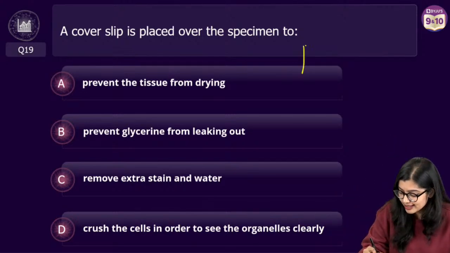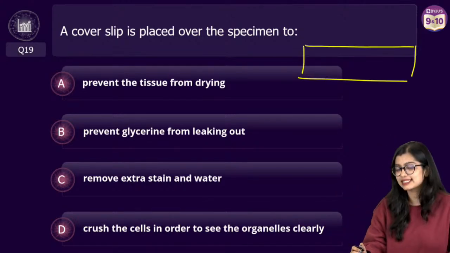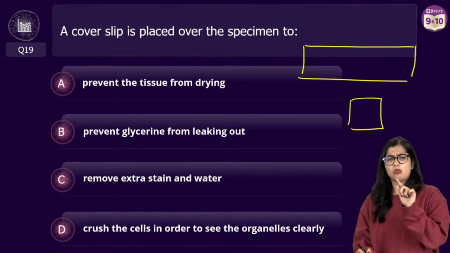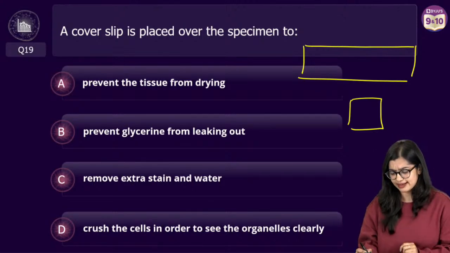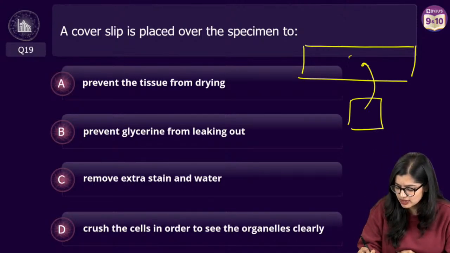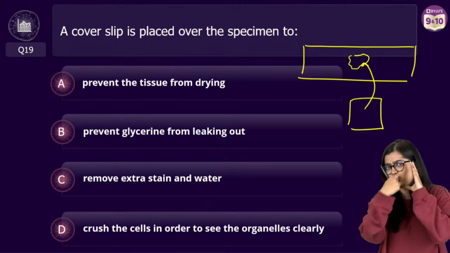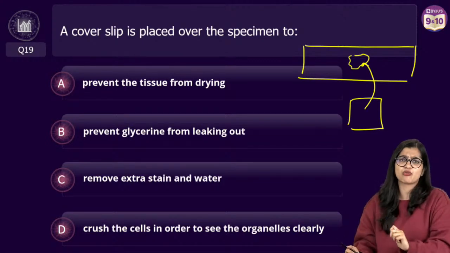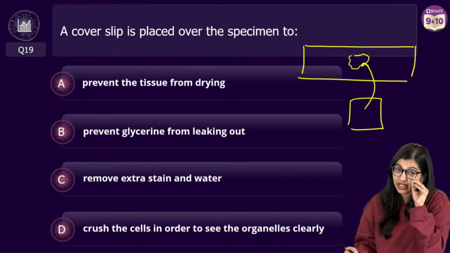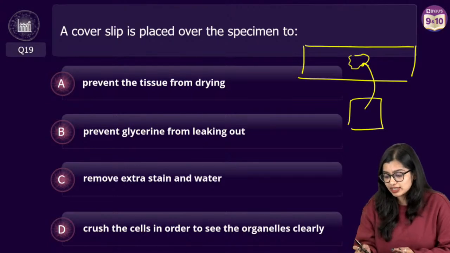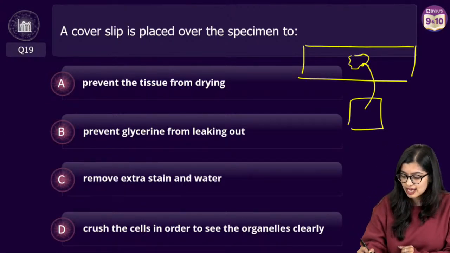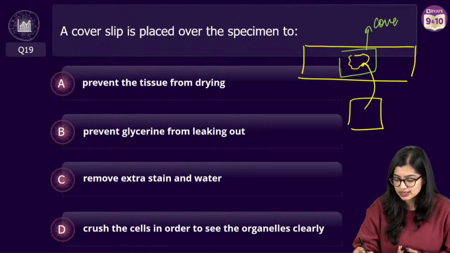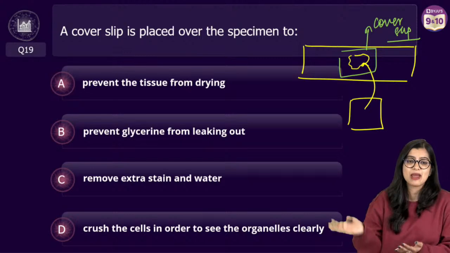See, now what is a cover slip? Let's take the example. A cover slip is a small, rectangular box-like thing which I will place. Imagine this is my cell, my cheek cells that I scraped and put on this rectangular glass. I put some drops of water, I put some stain so that I can see everything clearly. Now I will cover it with this. On top of this, I am going to put a cover, and because I am covering it, I will call this a cover slip. Now the question is, why am I putting this extra one?